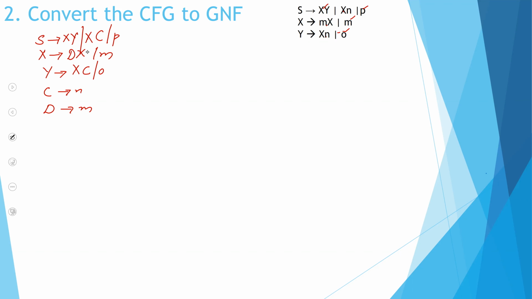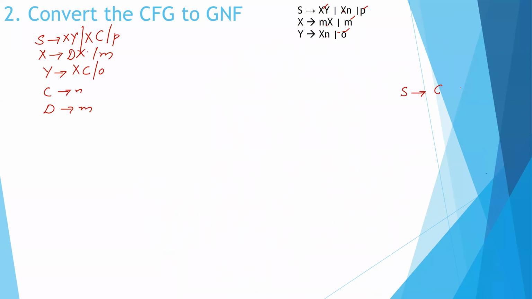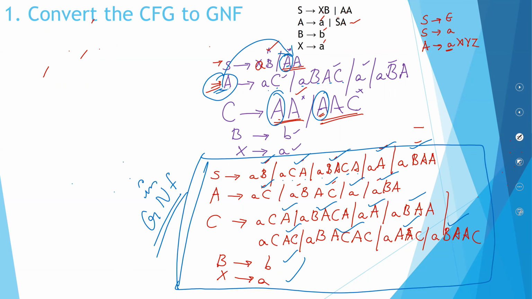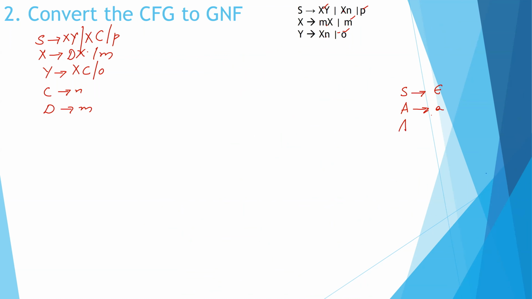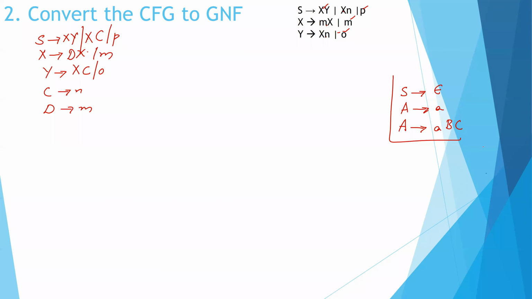So now we'll have to go for substitutions. Before we go into substitutions, we just write the basic rules over here. S can be epsilon. These are the rules for Greibach normal form. You can have a non-terminal giving way to a terminal, and then A can be a terminal followed by any number of non-terminals. This is the basic set of rules you have to follow.